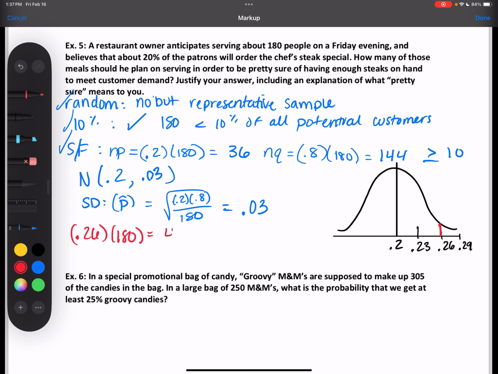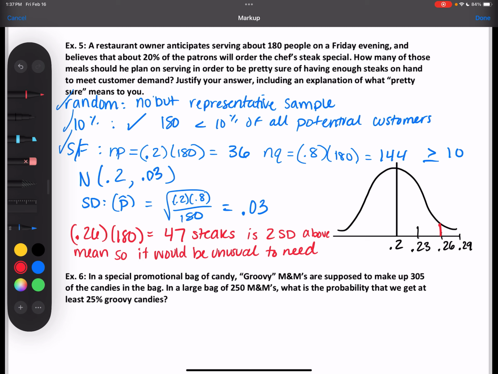Okay, so we can't have 0.8 of a steak, so we're going to call it 47 steaks. So 47 steaks is 2 standard deviations above the mean. So it would be unusual to need more than that.